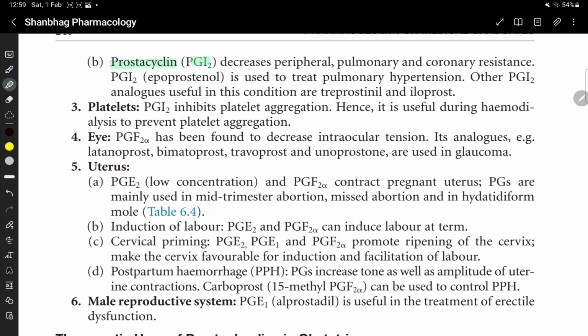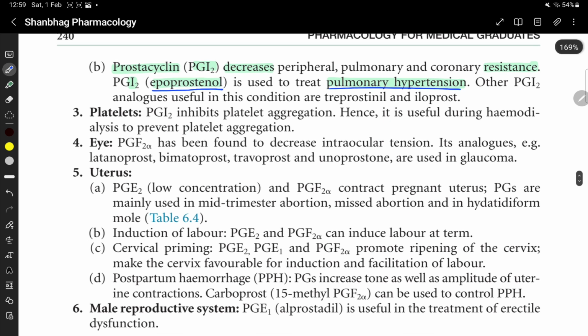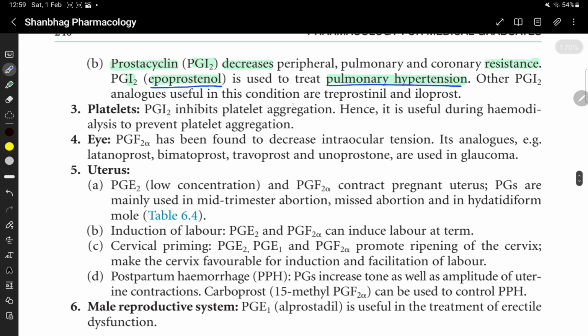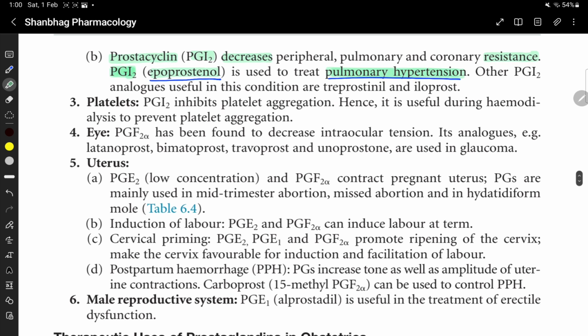Prostacyclin, that is PGI2, decreases peripheral, pulmonary, and coronary resistance. PGI2 epoprostenol is used to treat pulmonary hypertension. Other PGI2 analogs are useful in this condition, like treprostinil and iloprost.